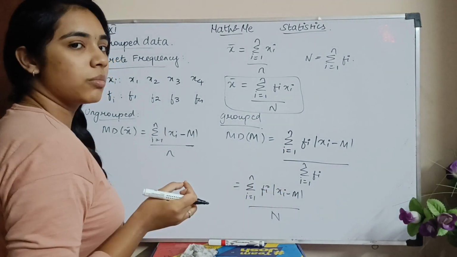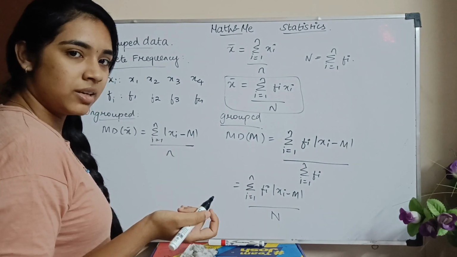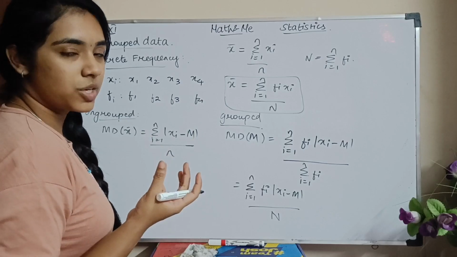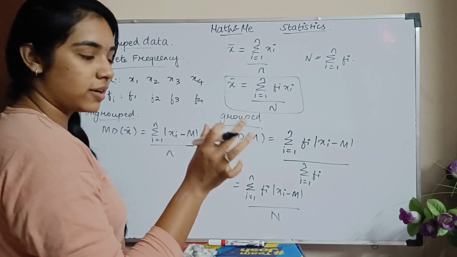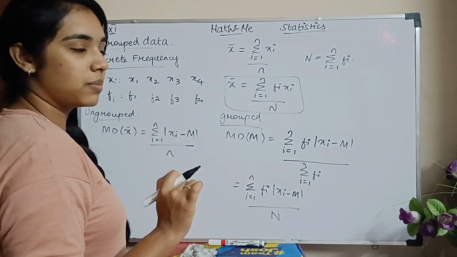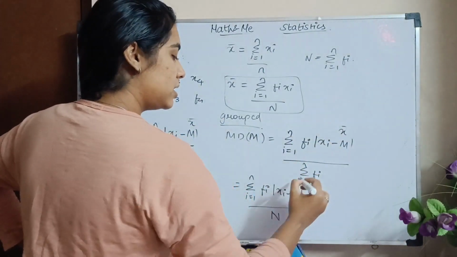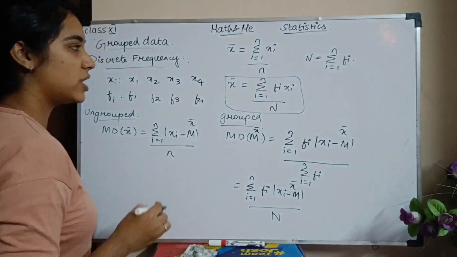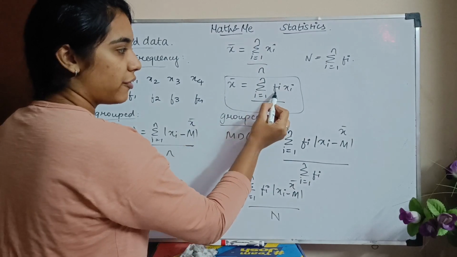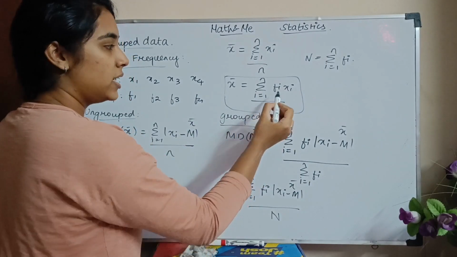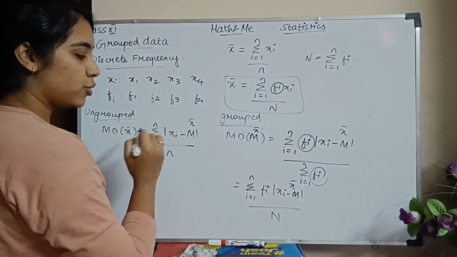Okay, the median formula is the same. What did we see so far? For n is odd, we have the n plus 1 by 2th term. For n is even, wherever we have an even number of observations, we have the mean of the n by 2th and n by 2 plus 1th terms, divided by 2. Okay, you add those two values and you find the average of them, which is divided by 2. Okay, so nothing else changes. For mean, in this place x bar will come, for median you will have M. Okay, so that is the only change. And the mean formula changes. Median formula does not change. Mean formula changes to fi xi divided by sigma fi. Okay, include fi everywhere in the formula. Okay, you have fi here, here you don't have fi.